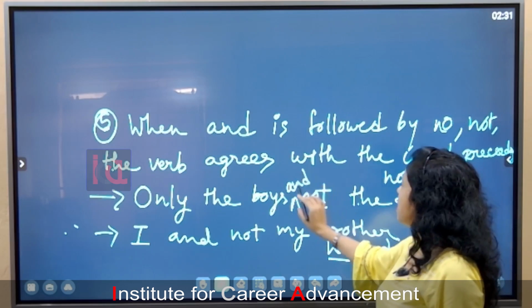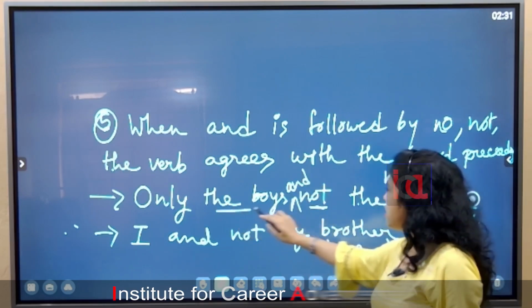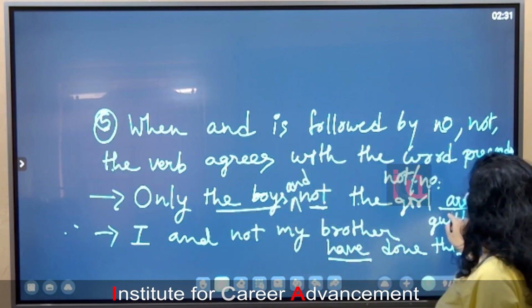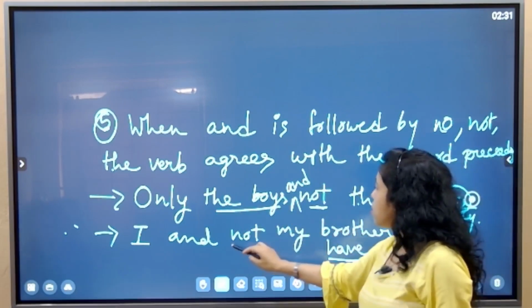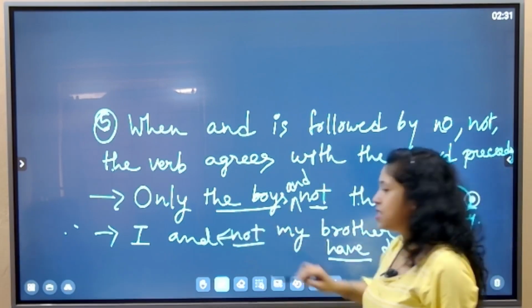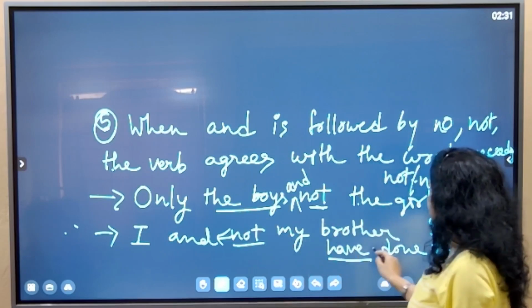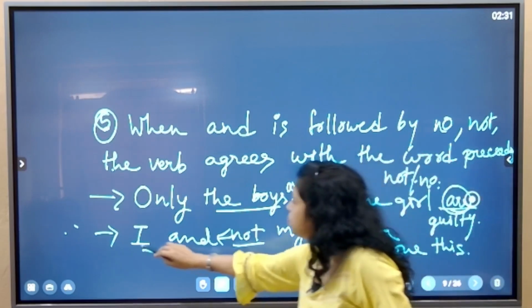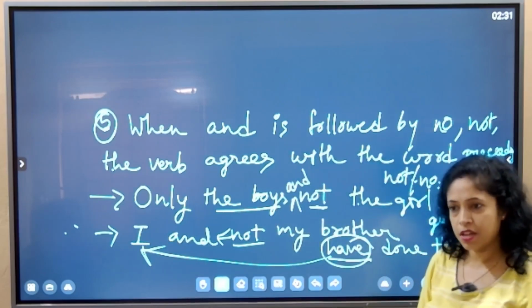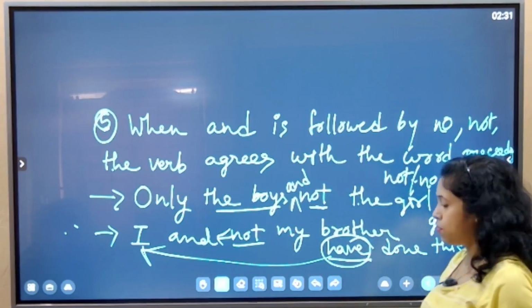Only the boys and, not the girl. That's why this subject has been taken for this verb. Here also not is preceded by and, that's why this verb is taken by the subject. Understood? This will be the rule. Very important.